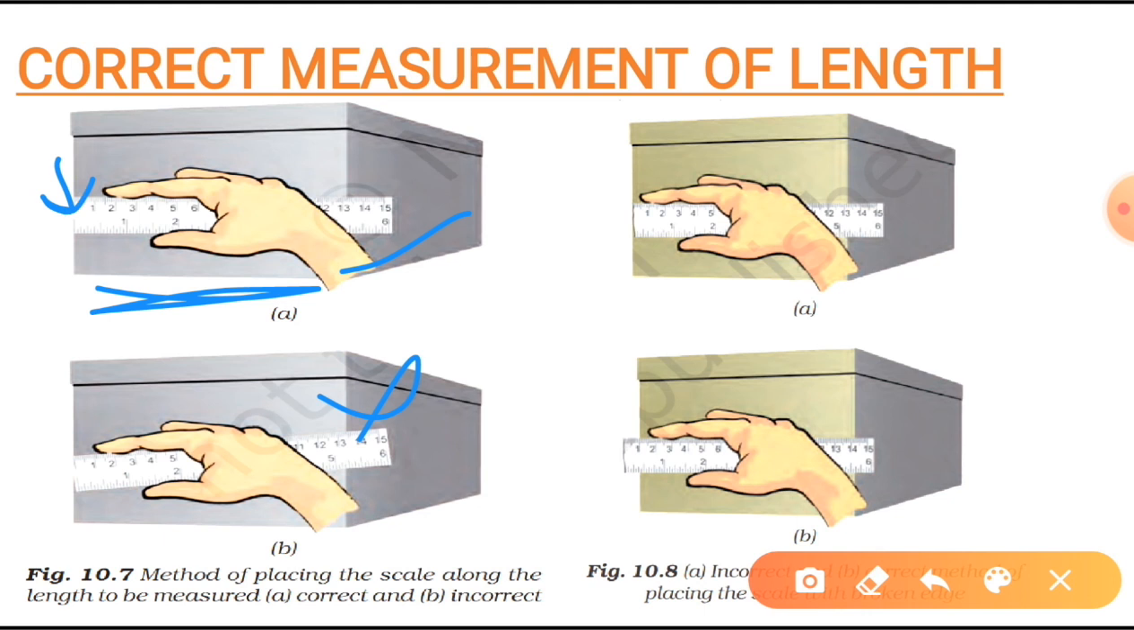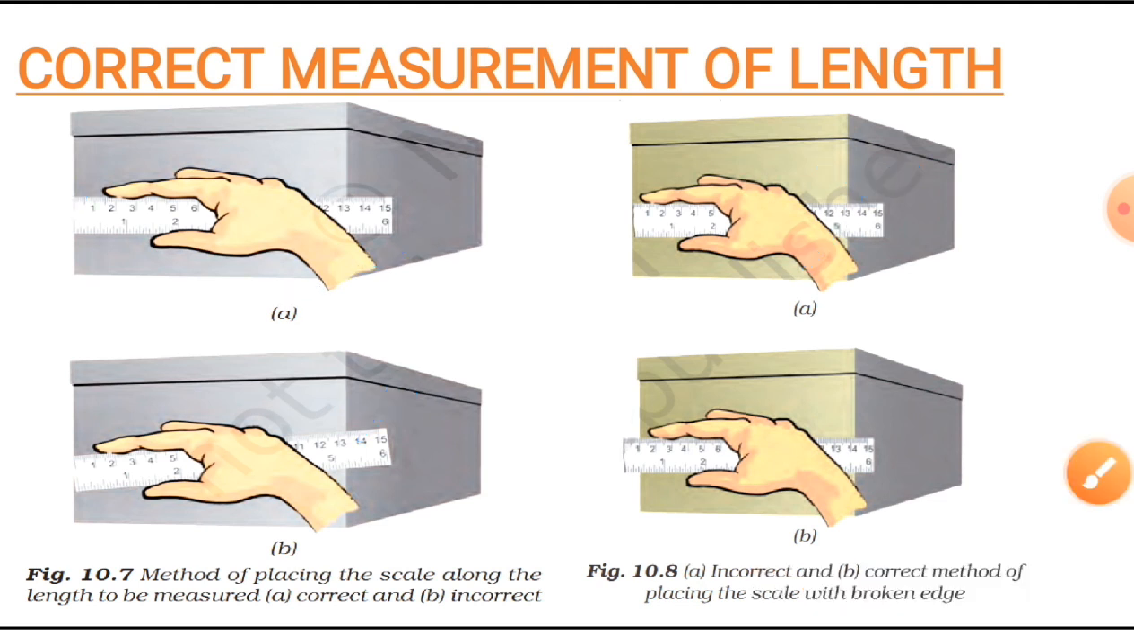In case you have a broken edge, then how are you going to do it? On that note, this is the wrong way to place the ruler. You have to start with any number that is clearly seen there. So here this person is measuring from 1. So whatever the result, at last this person should subtract 1 from it just to make it correct. So these were the ways to measure length.